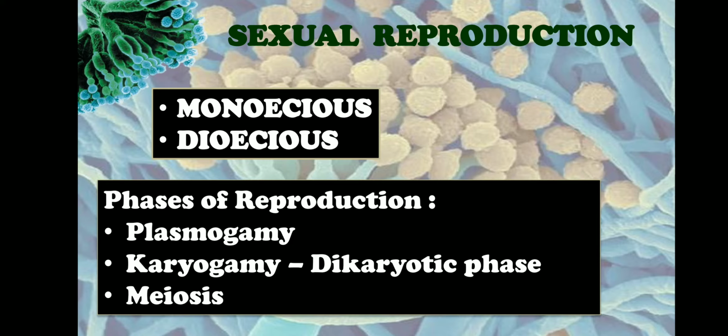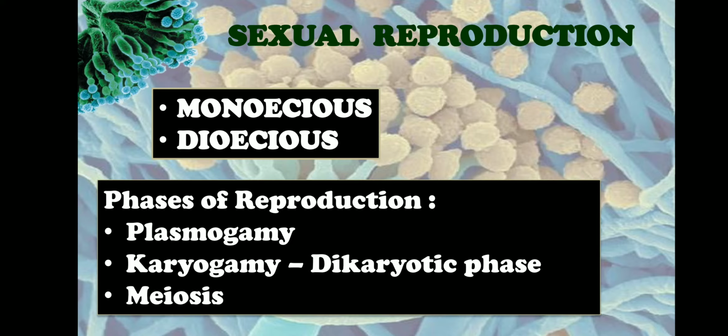The dioecious species produce sex organs on separate thalli. Hence, they are called dioecious. Di stands for two. So, on two different thalli, two sex organs, that is, male sex organ and female sex organ, will be produced. Dioecious is also called unisexual because one sex organ will be produced per thallus. That is why it's also called unisexual.